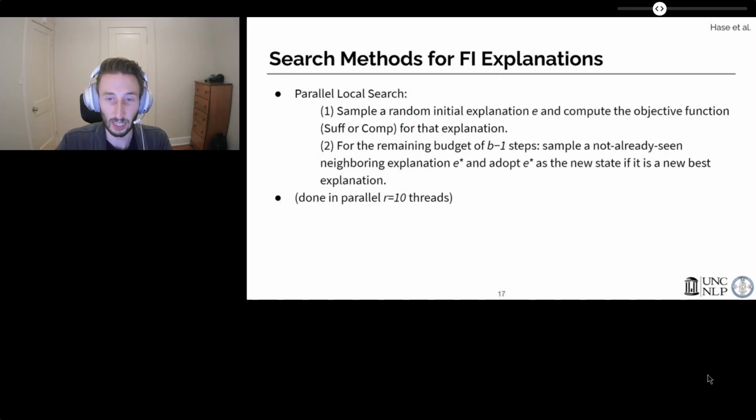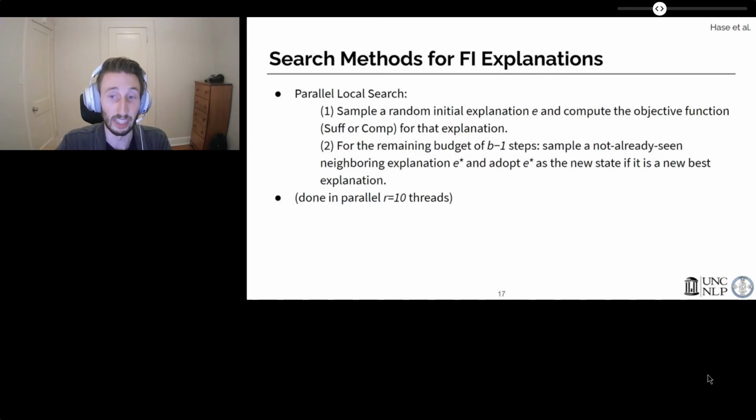The one method we'll describe in greater detail here is parallel local search, or PLS, since it actually ends up doing the best. This is a very simple method that we propose. PLS searches neighboring states of a given sparsity level. These states are different attention masks in our case. If a new state is found that is better than the old state according to the current sufficiency or comprehensiveness